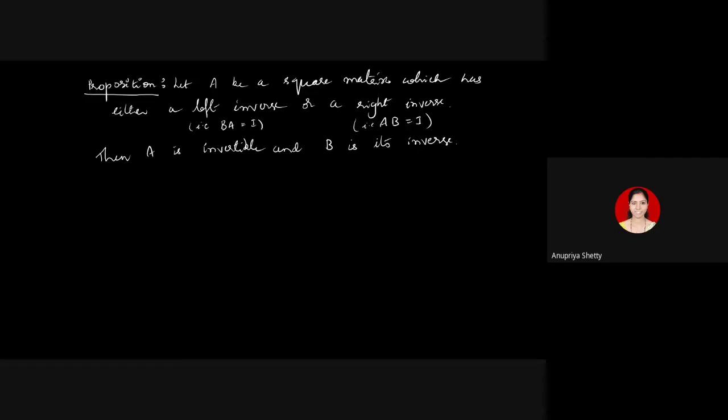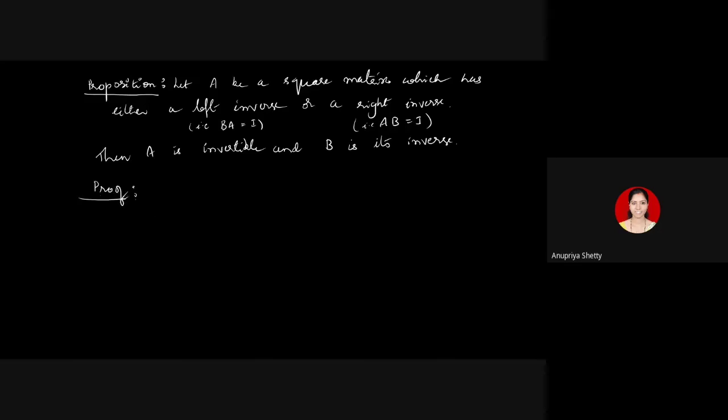So this proposition says it's enough if you can get a matrix B of the same order, which acts either as a left inverse of A or a right inverse of A. You don't have to verify both the products. Remember, matrix multiplication is not commutative in general. Generally for two matrices A and B, A into B and B into A may not be equal. But in the case of invertible matrices, if at all you are able to get one matrix B which satisfies B into A equal to identity, you don't have to check the other one, whether A into B is identity. It will happen for sure. That is what we are going to justify.